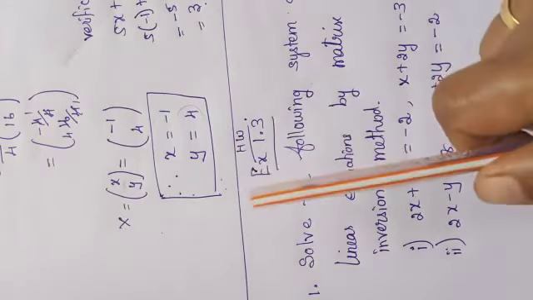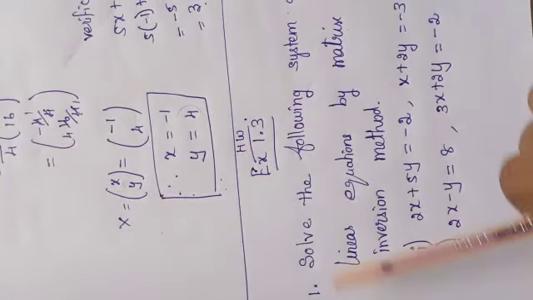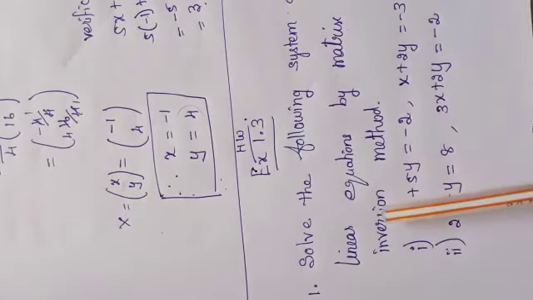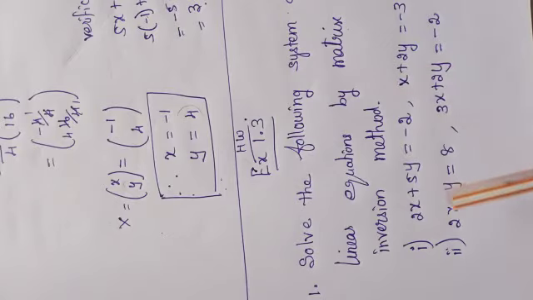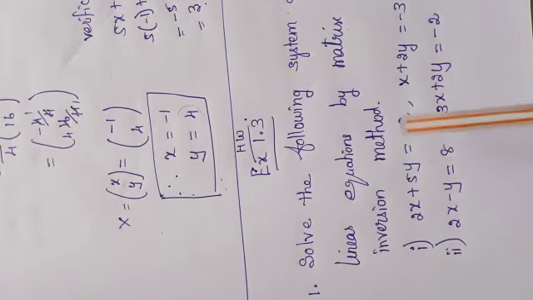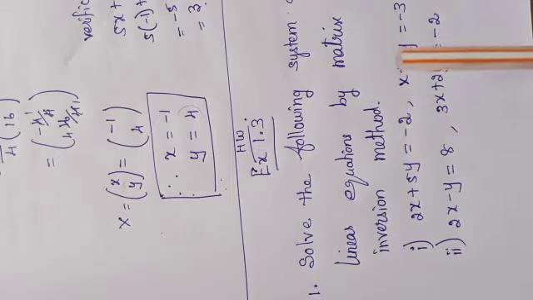Your homework part, exercise 1.3, first problem. Solve the following system of linear equations by matrix inversion method, only with two variables, two problems. First one is 2x plus 5y equal to minus 2, x plus 2y is equal to minus 3. And second problem, second subdivision, 2x minus y is equal to 8, 3x plus 2y is equal to minus 2.